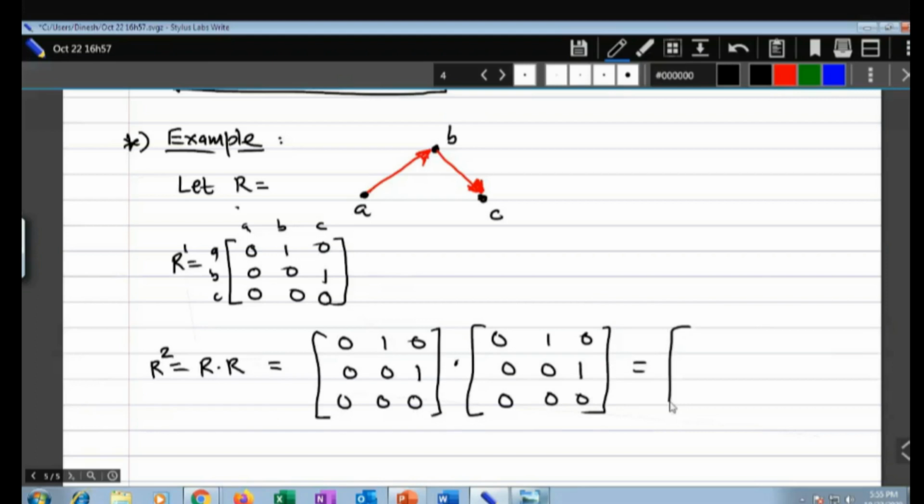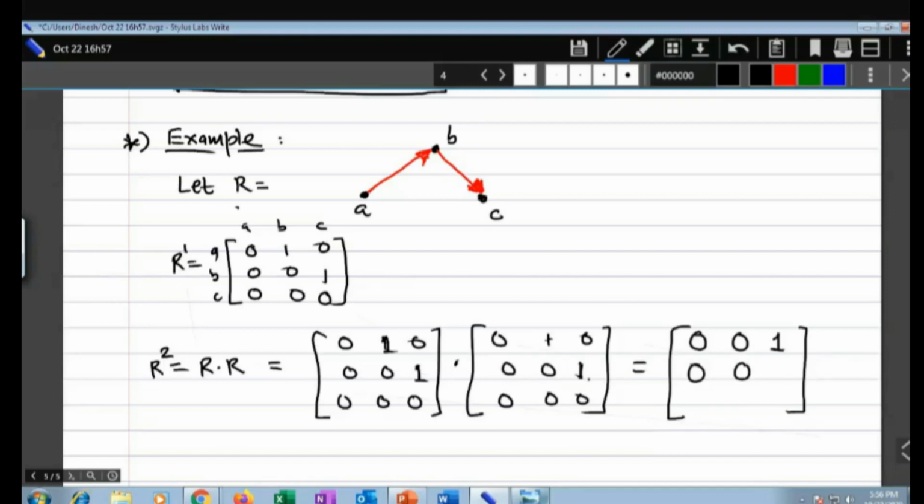Then let us do the multiplication. 0 1 0 and 1 0 0, so this will be 0. The second element is 1, and here the second element is 1, so ultimately you will have 1 over here. Then the second row, first column, everything will be 0. The third one is 1 and your first is 1, so ultimately it is 0.